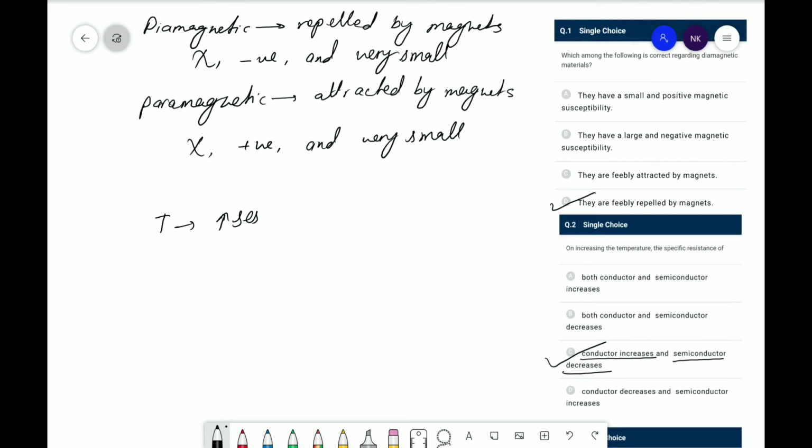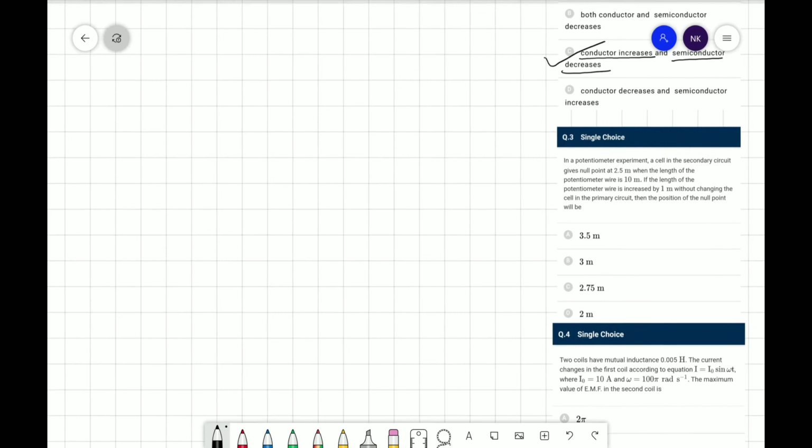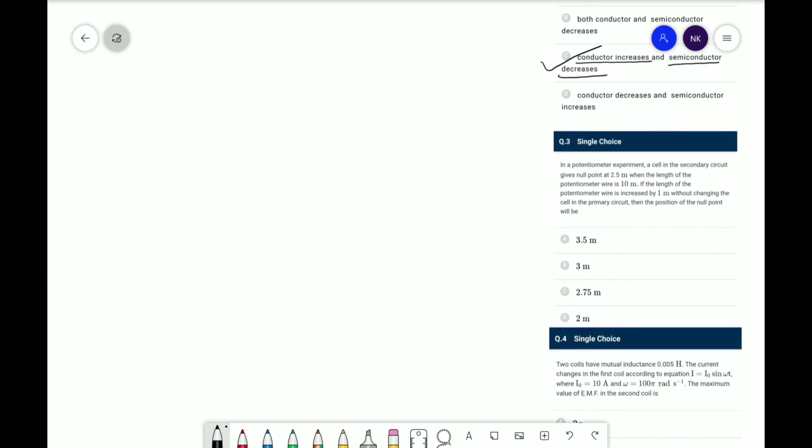The next question is, in a potentiometer experiment, a cell in the secondary circuit gives null point at 2.5 meter when the length of the potentiometer wire is 10 meter. If the length of the potentiometer wire is increased by 1 meter without changing the cell in the primary circuit, then the position of null point will be. So here it is asking what the null point is.